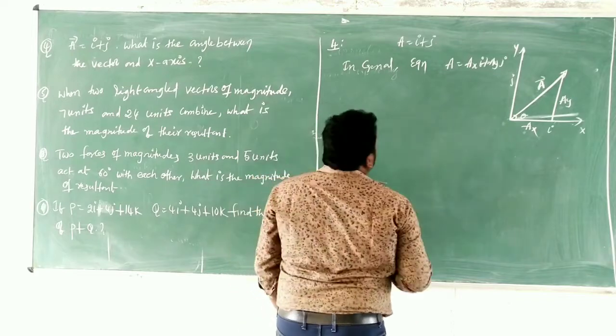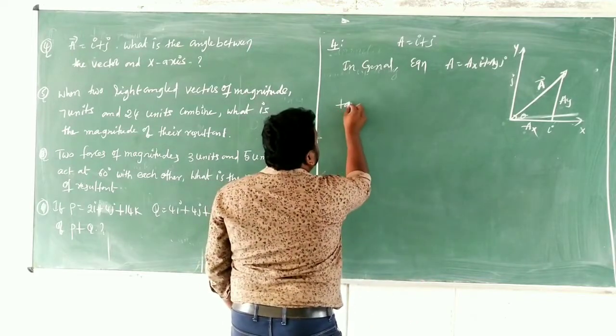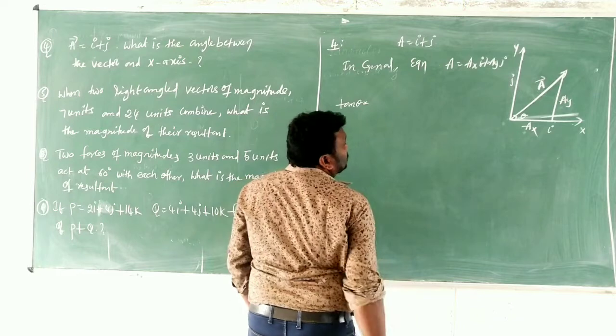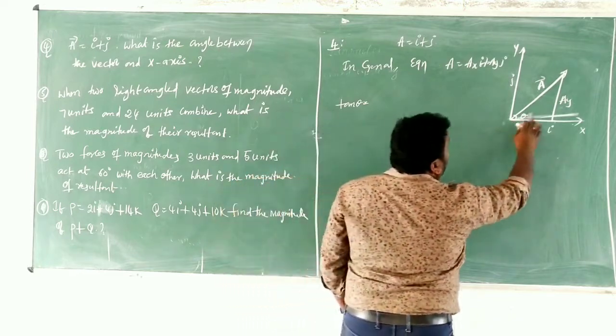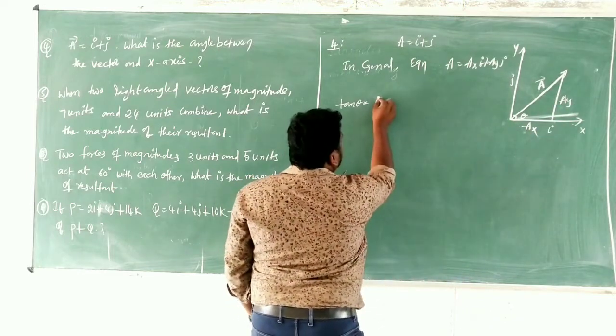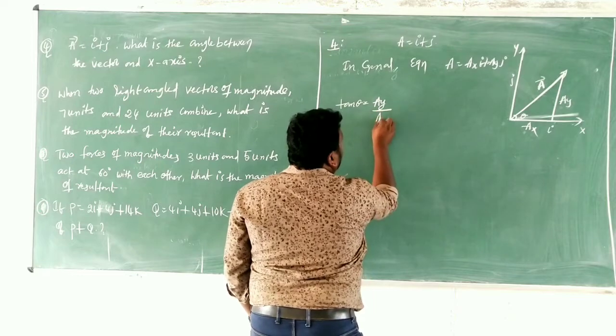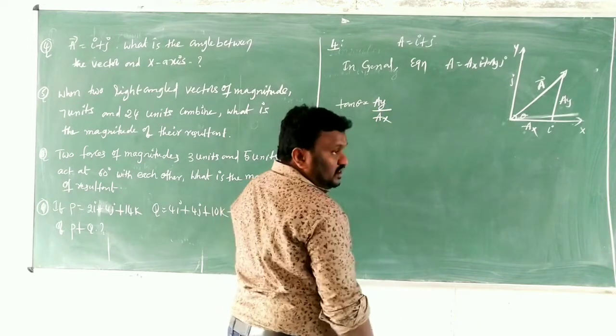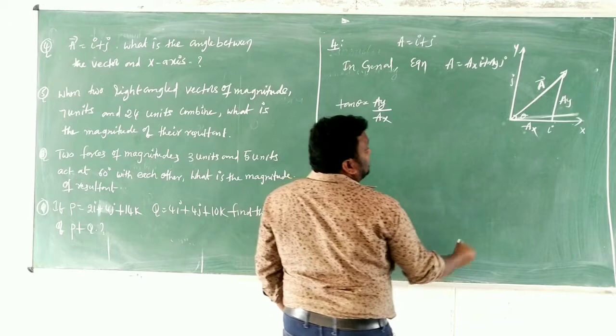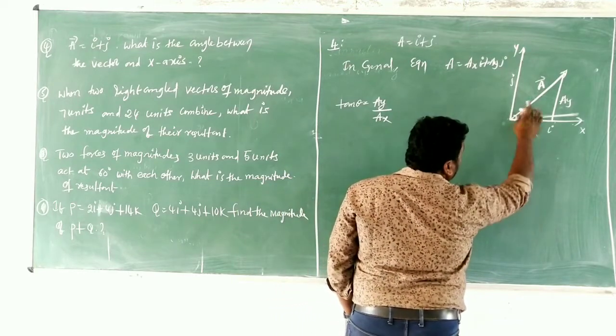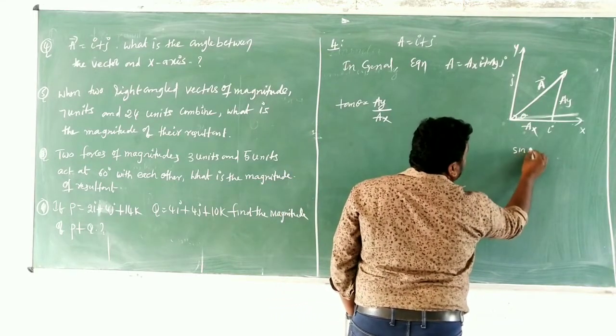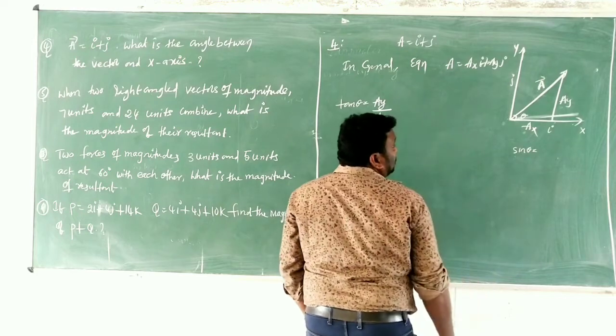By using that, I am going to write, first thing is tan theta. What is tan theta here? Tan theta is AY by AX. Clear? And children, from this diagram I am going to write sin theta is equal to what?